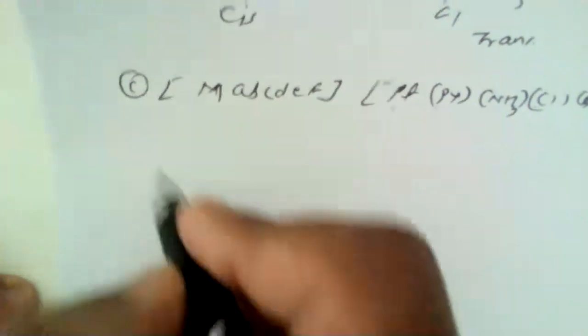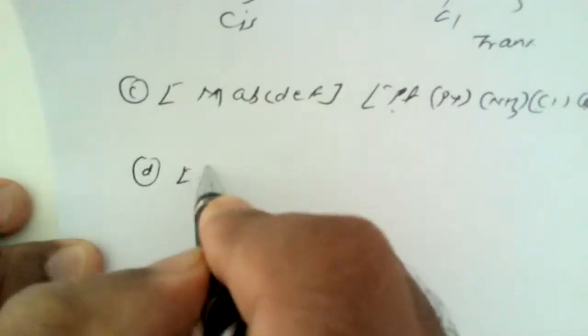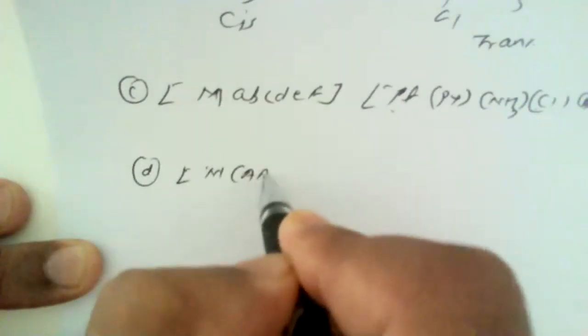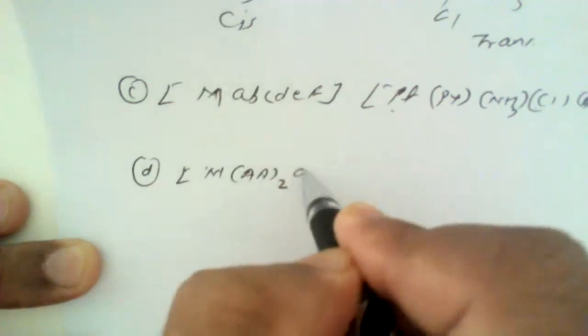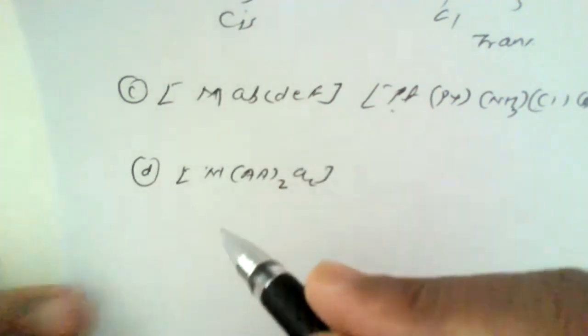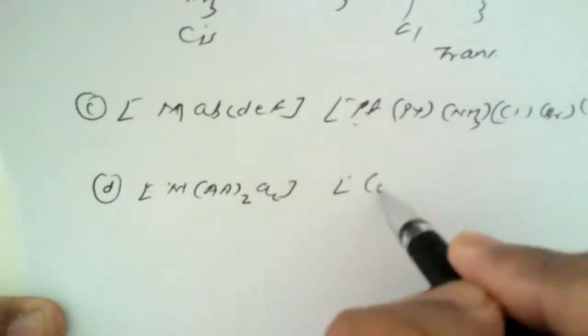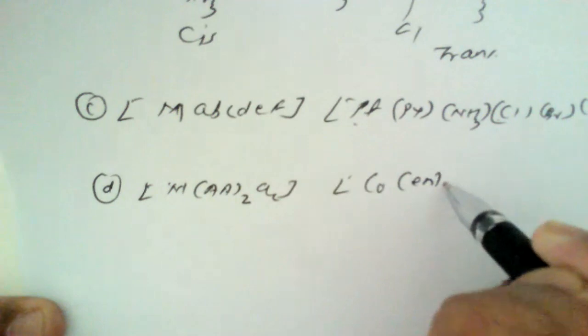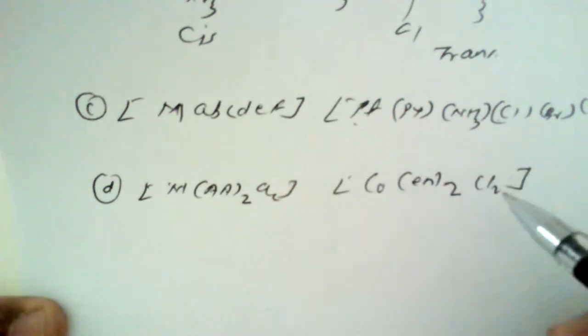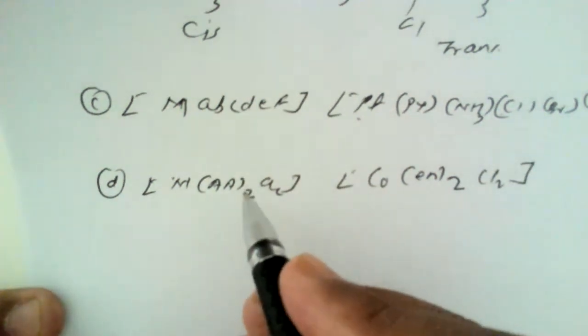Then one more example is a symmetrical bidentate ligand, which we can write like this. A stands for symmetrical bidentate ligand. For example, cobalt ethylenediamine dichloride. How can we represent this?